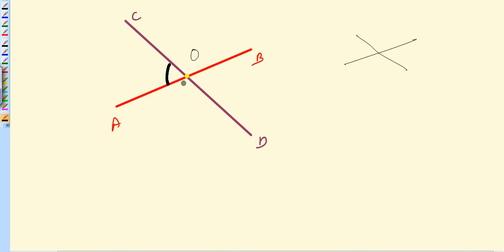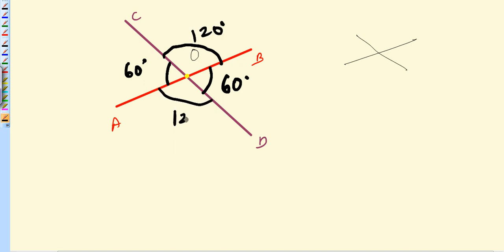So this is the first angle, and this one is another angle. As you can see, these two angles are opposite to each other, and they are vertically opposite angles. If the value of this angle is 60 degrees, this will be 60 degrees, just because of vertically opposite angles. If the value of this angle is 120 degrees, this is also 120 degrees, vertically opposite angles. These two will be the same.